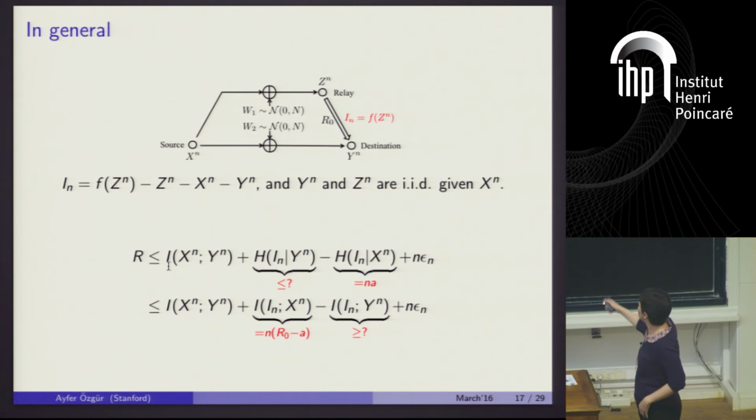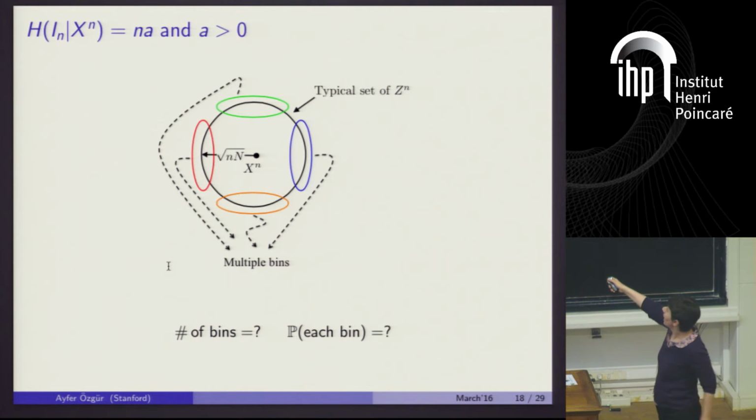Okay, so how do we go about this? Well, now a is non-zero. A is something arbitrary, right? Roughly speaking, this says that given Xn, I now have some ambiguity regarding the index In chosen by the relay. So this is roughly saying that, given Xn, the typical set of relay observations is now not mapped to a single index, but probably to multiple indices, okay? And I would ideally want to control this picture, basically the number of bins that this typical set is mapped to, and the probability of each bin, okay?